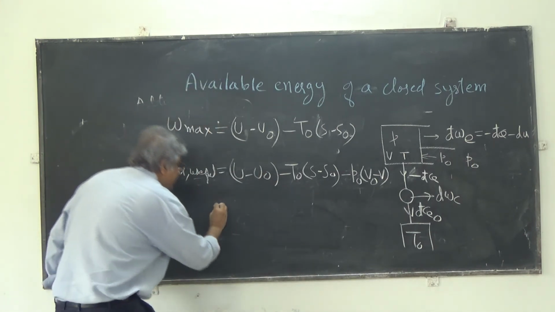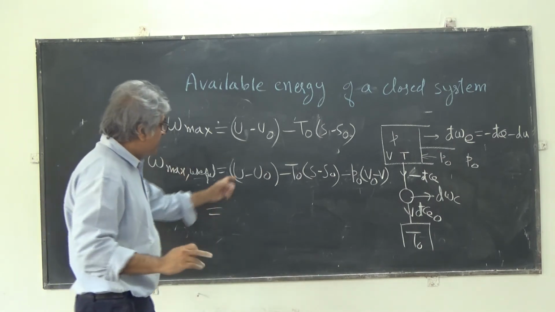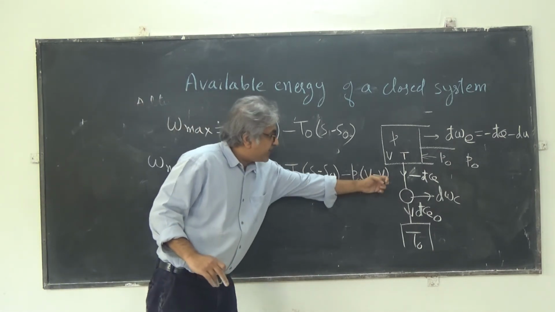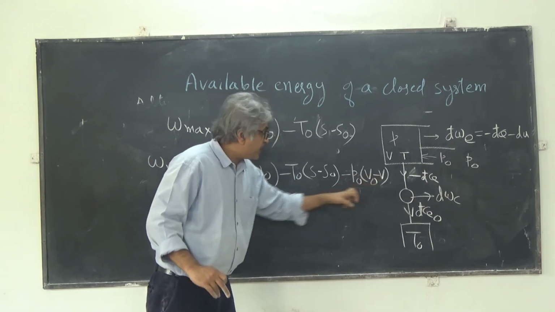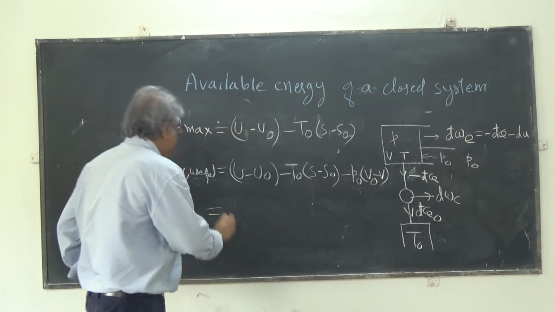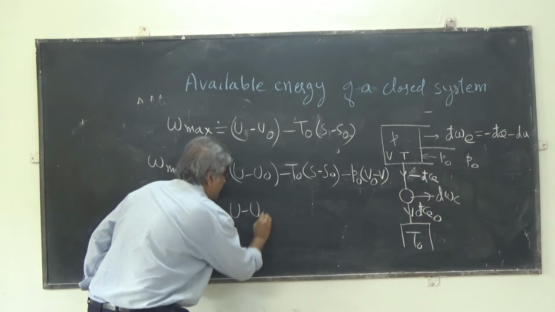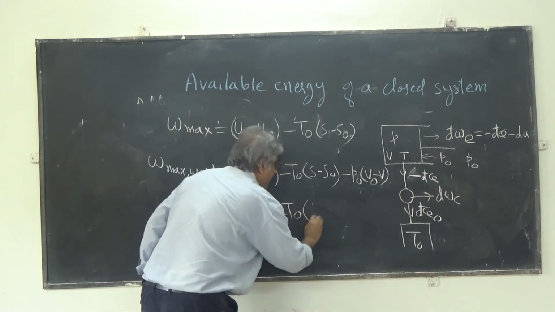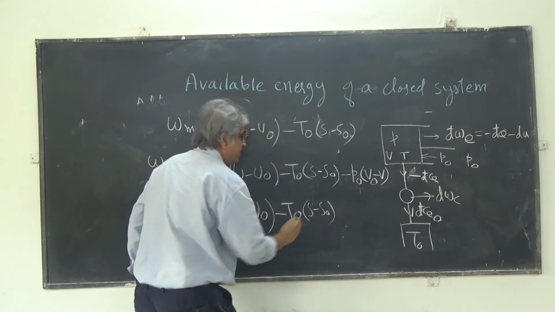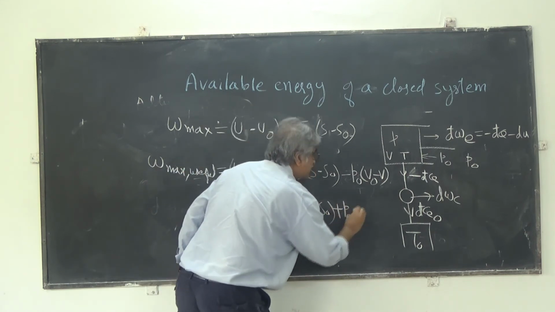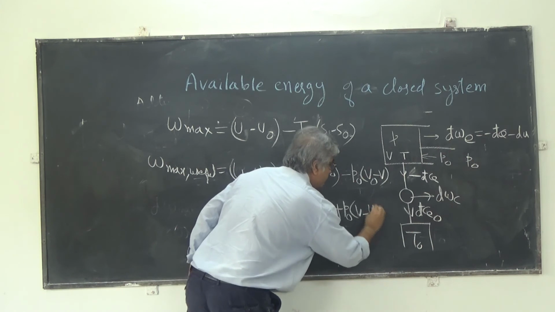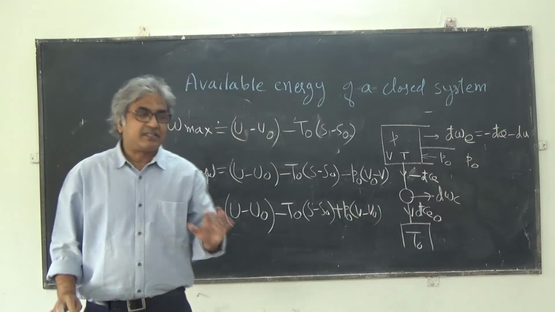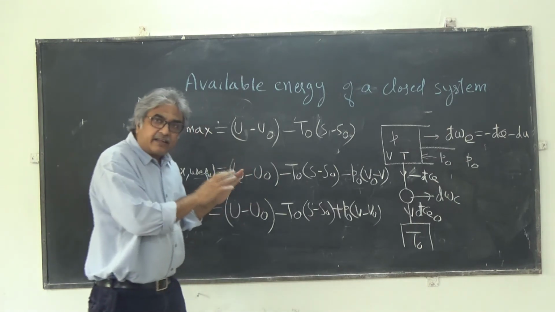So I can just rearrange it, it's easy to remember. See here, U minus U naught, S minus S naught. Here also we will make it V minus V naught. If you want to do that, you have to change the sign. So I will write this as U minus U naught, minus T naught times S minus S naught, plus P naught times V minus V naught. So it's easy to remember. So now things are very simple. If you understand, there is great fun here.